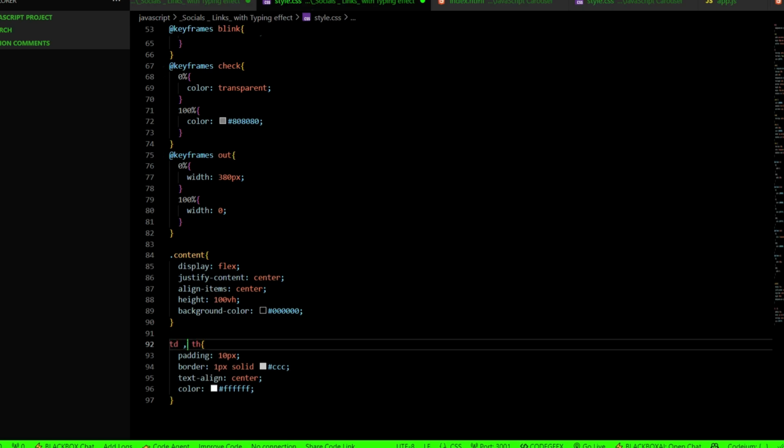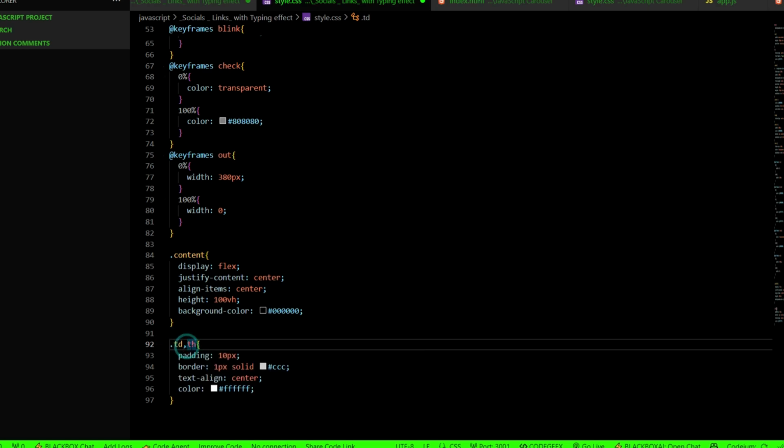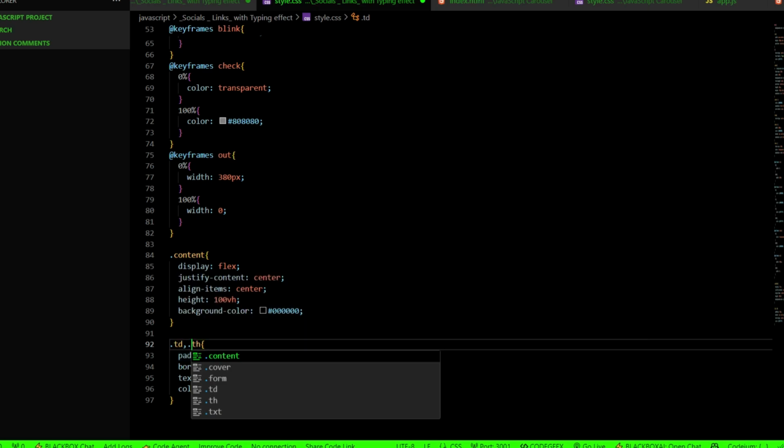And let's make it a selector. Double selectors. That's it. Still not done. We'll see.